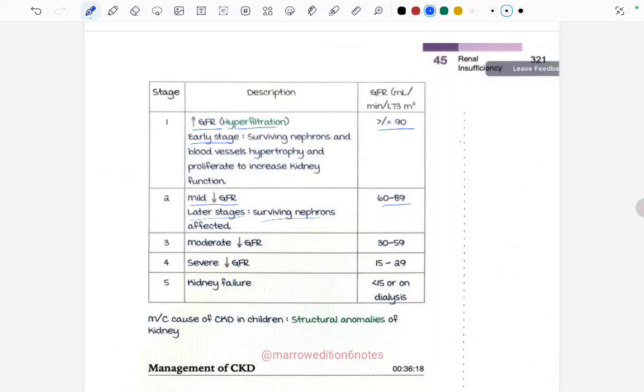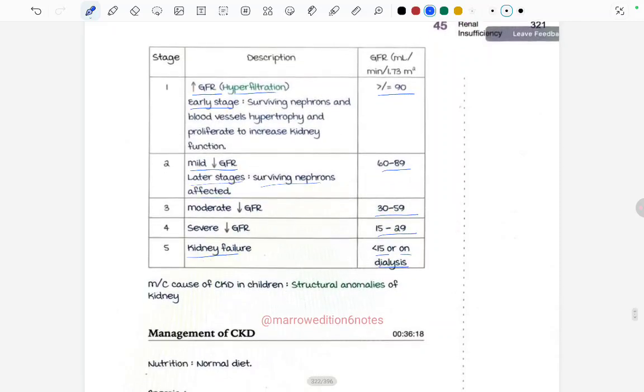Moderate decrease in the GFR is between the range of 30 to 60. We have to remember it like this only, right? 90, there is a 30-30 difference. 60 to 90, we can decrease one. Then 30 to 60. Then severe decrease in the GFR is 15 to 30, and kidney failure is called when GFR is less than 15 or on dialysis.